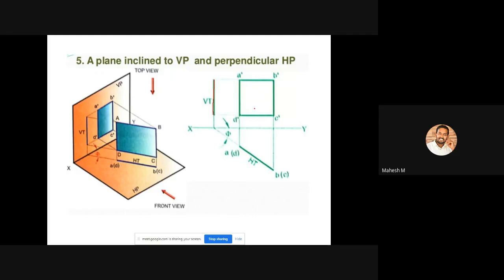So these are all the five cases available. It is a very basic one. You'll have problems with the sixth case, which is the both inclined condition. That one is a very important heading. Now, any doubts?